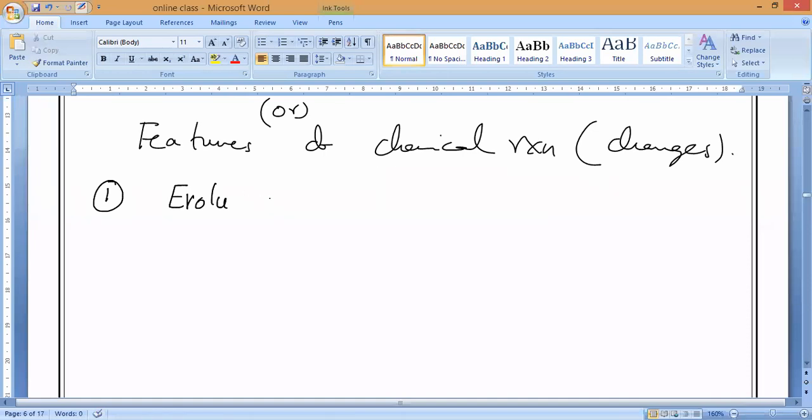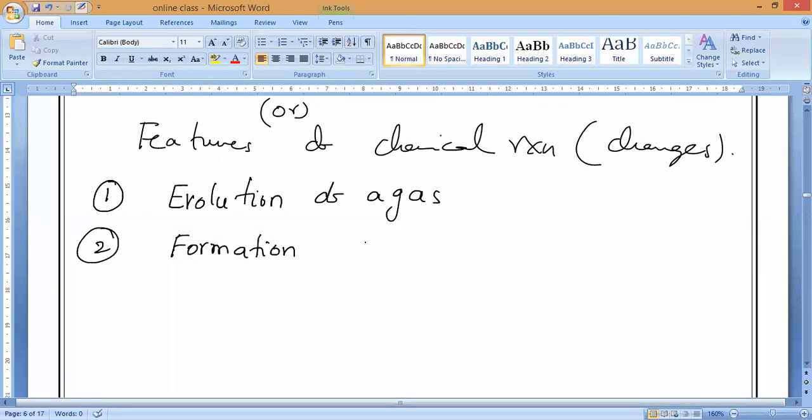In most chemical reactions, gas will evolve, like in the laboratory. So that is why we say evolution of a gas. Next, second one, formation of precipitate. Some reactions will leave an insoluble solid after the reaction. That is what we call formation of precipitate. Precipitate means insoluble solid.